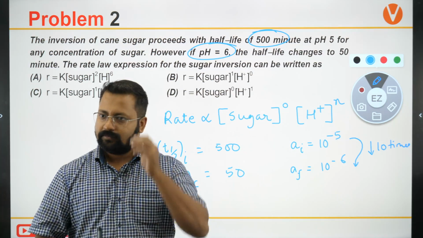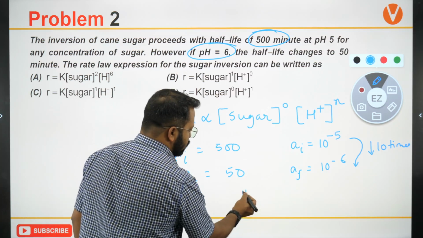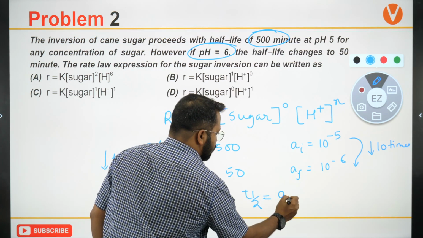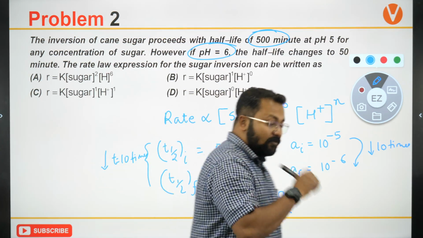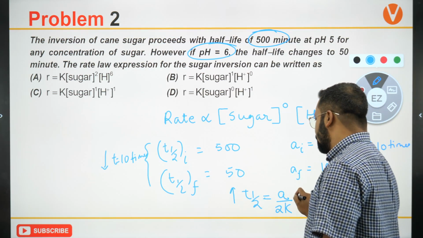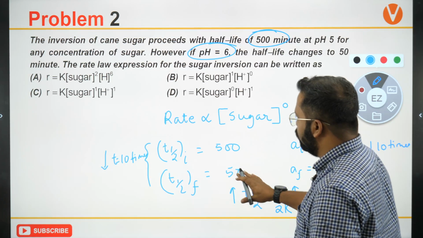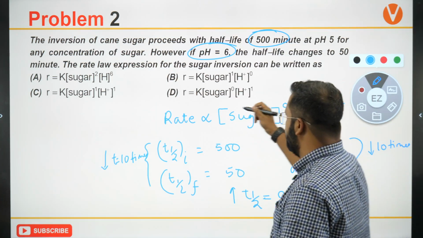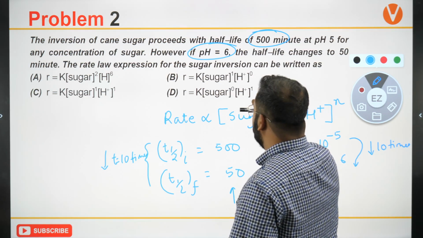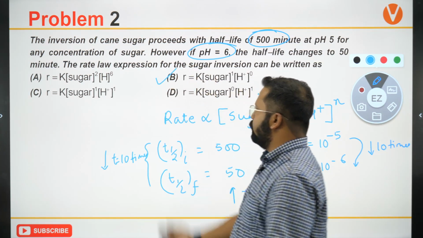So T half, if I look at zero order reaction, the T half for zero order reaction is written as A upon 2K. So if I increase the concentration, T half will increase proportionately, and if I decrease the concentration, T half will decrease proportionately. So what we are getting over here is a proportionate change. So that should be H plus to the power 0. How will it become 1? It should be H plus to the power 0. So the most correct answer should be B.